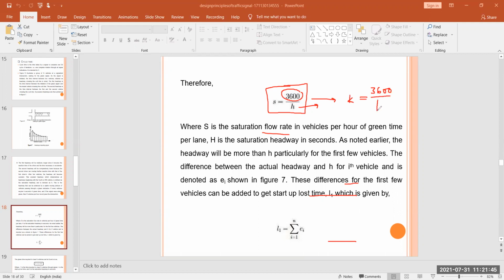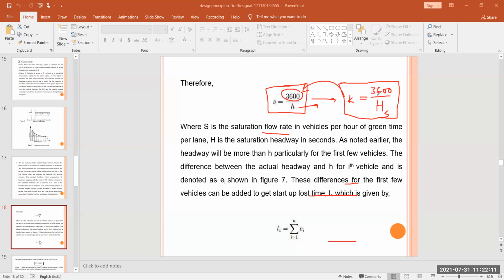Here the same nomenclature is just made opposite, and we define our saturation flow rate in vehicles per hour of green time per lane, and h is the saturation headway.